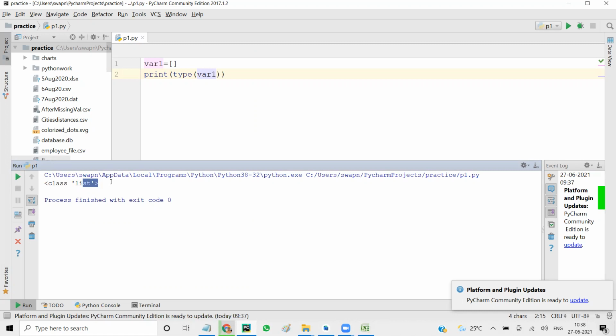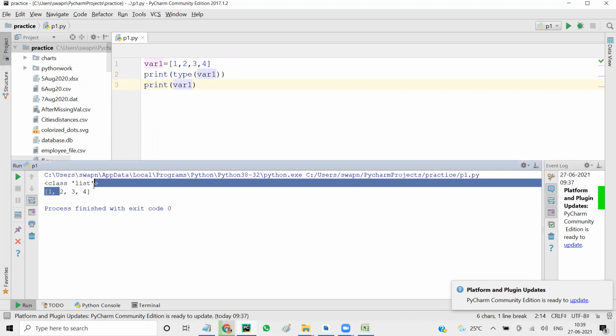This is how you declare, and inside this I can add multiple values like 1 comma 2 comma 3 comma 4. Now when I say 1 2 3 4, I am adding 4 values to this list. An integer would store only one value, whether it's 500 or 1 or minus 800, but a list can store multiple values. So when I say print var1 and run it, you see it is 1 2 3 4.